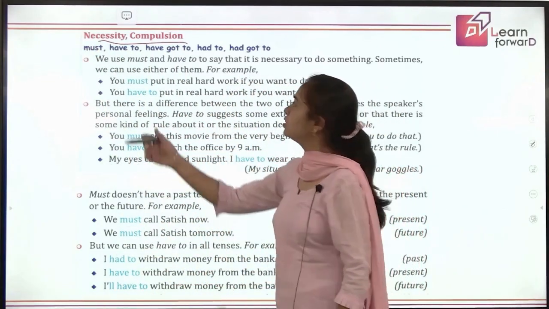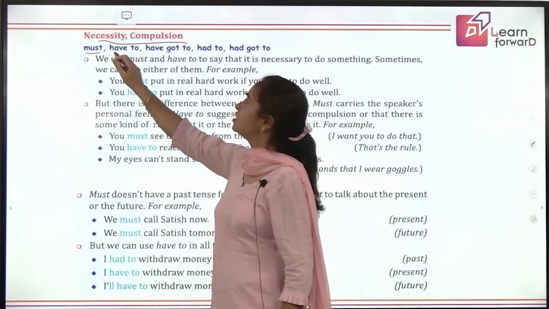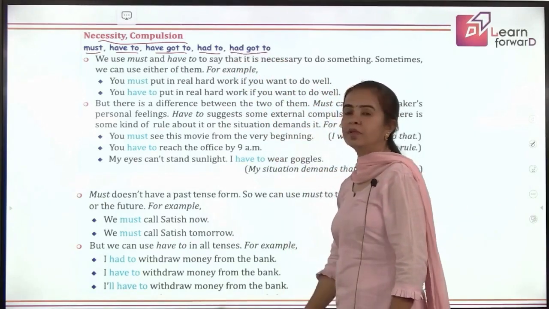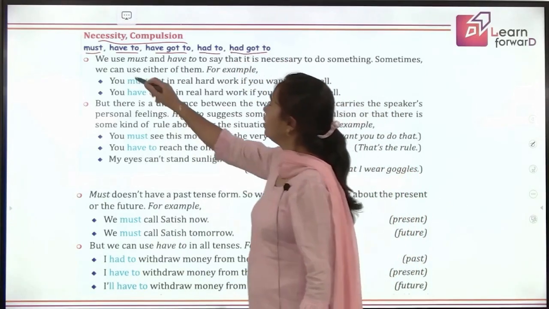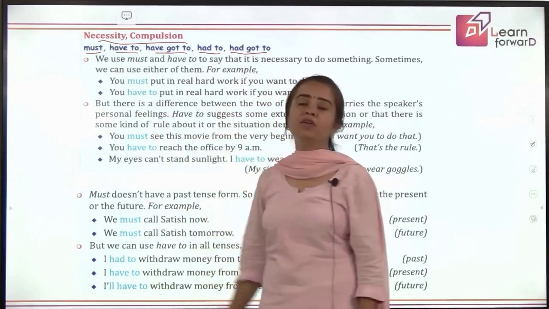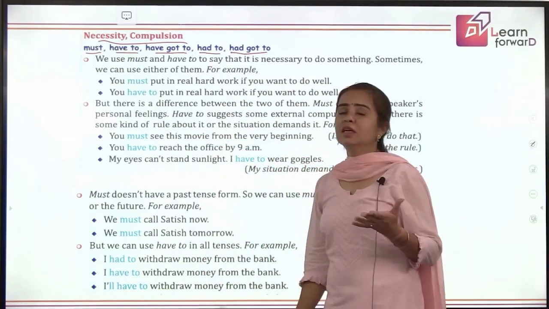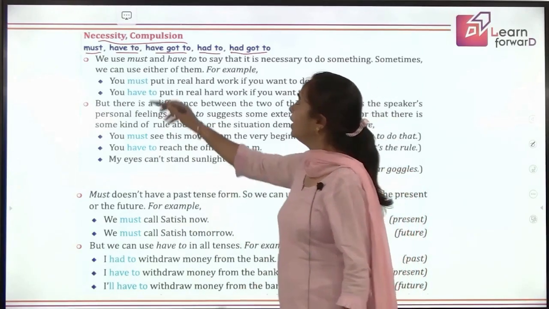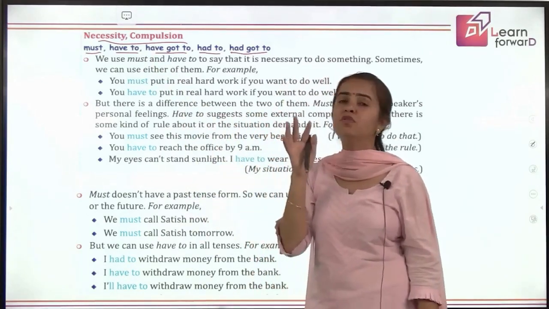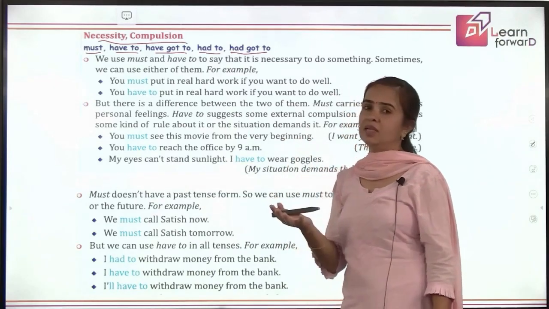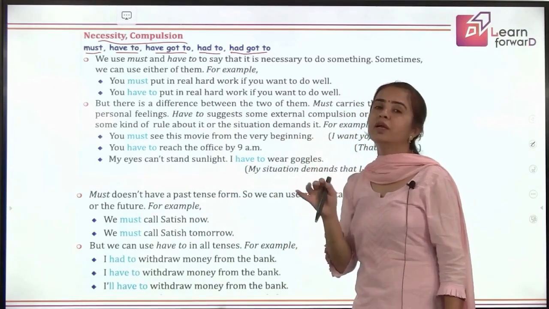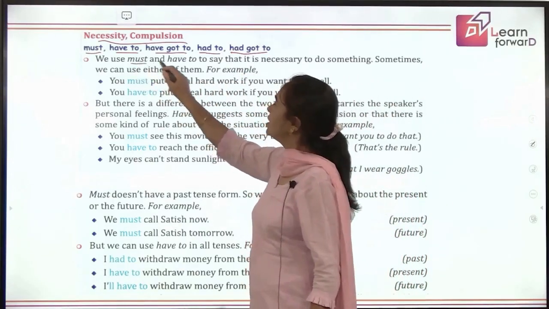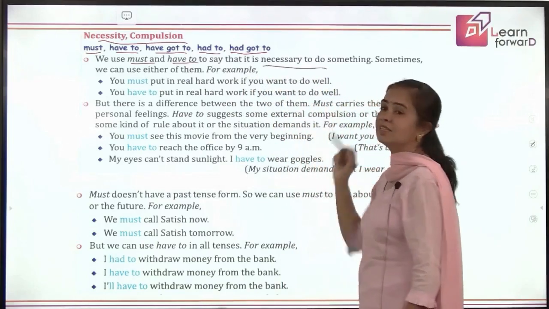So what modal auxiliaries do we use for such mood? Must, have to, have got to, had to, and had got to. And what is the difference, children? When we talk about must or have to, must is we are talking of something that you should do, but then have to shows some external forces there, some rules are there that are making you do it compulsorily. So that is making it necessary to be done. We use must and have to say that it is necessary to do.